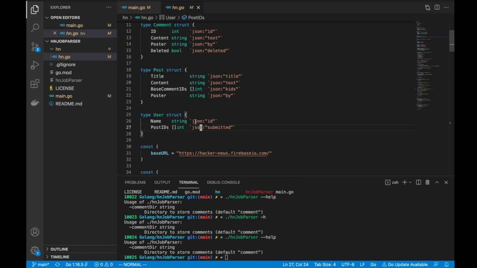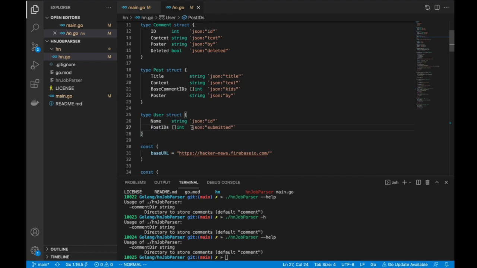So if I want to map the structure to what I've received in a JSON object, whatever value exists for the ID field in that JSON structure, I want to dump this in the name field. Whatever value I receive in the JSON object for the submitted key, I want to dump it in post IDs. And it's going to do all sorts of sanity checks and do it automatically for me. I don't have to go and map them individually. If there are extra fields, it's just going to ignore them. If a field is missing, it's just going to have the default value.